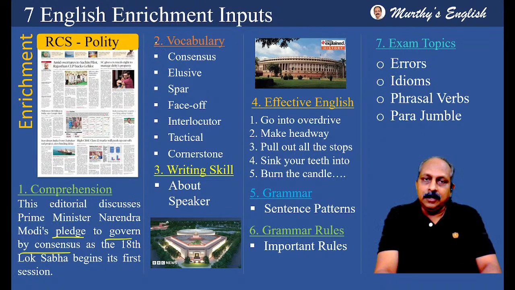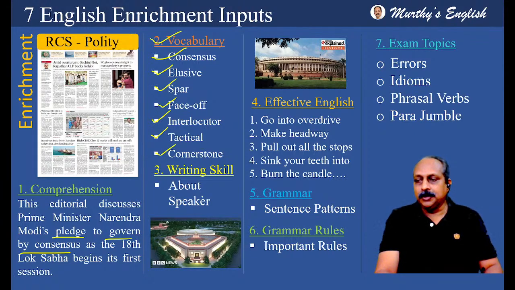The second English enrichment input is effective vocabulary. You're going to learn the meanings of these words along with synonyms and antonyms: consensus, elusive, spar, face off, interlocutor, tactical, cornerstone.